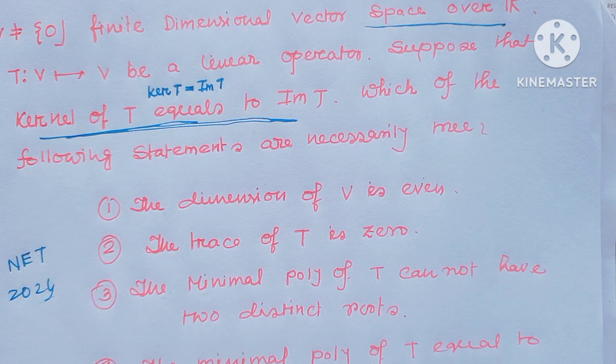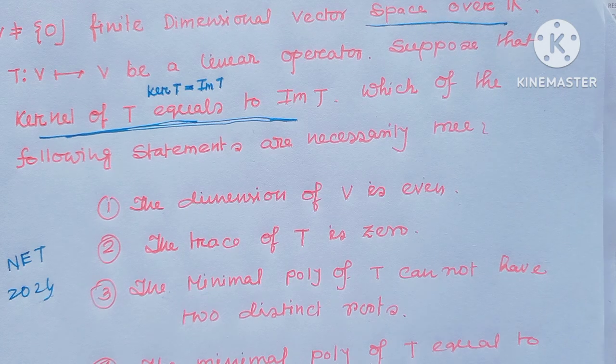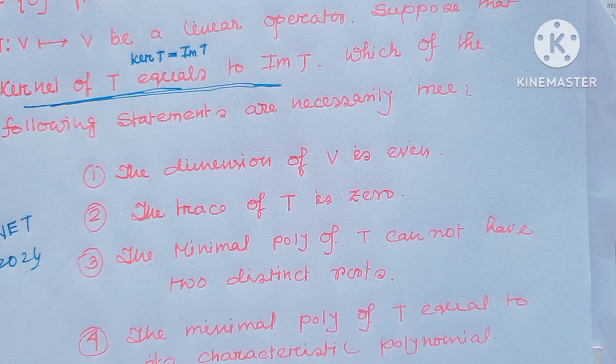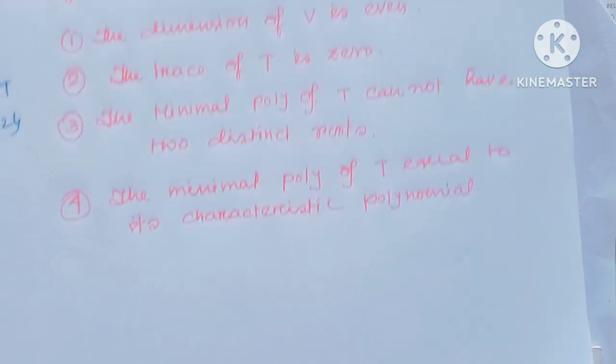Option 1, dimension of V is even. Option 2, trace of T is 0. Option 3, the minimal polynomial of T cannot have two distinct roots. Option 4, the minimal polynomial of T equals the characteristic polynomial of T.